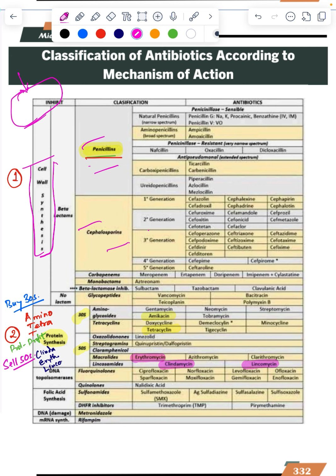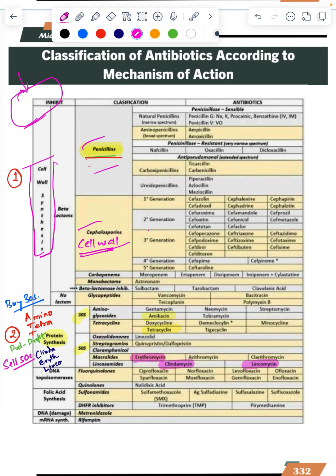P is penicillin, again on the cell wall. First is P, then there is cell wall. These are beta lactams. Now penicillin, ticarcillin, carbenicillin, piperacillin, azlocillin, ampicillin, amoxicillin.